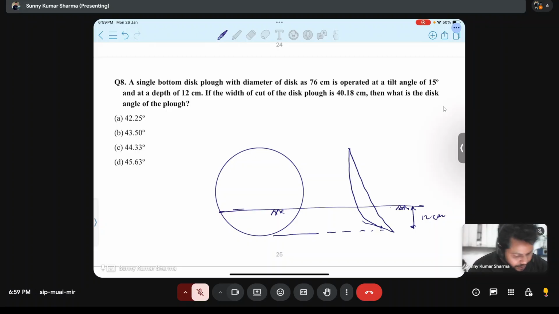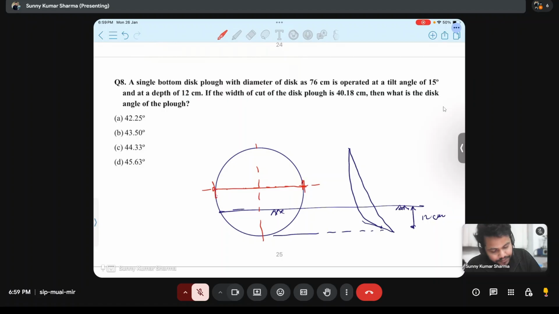Now, what we need to find is the disc angle of the disc plow. Diameter is given. This diameter is 76 centimeter.